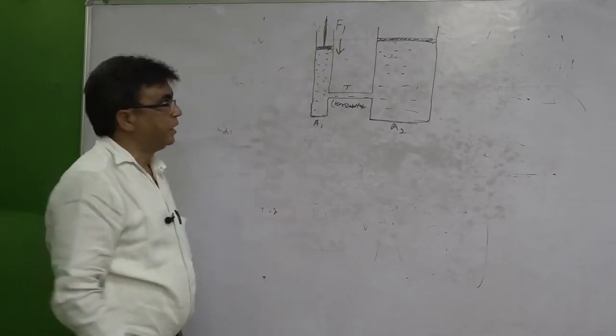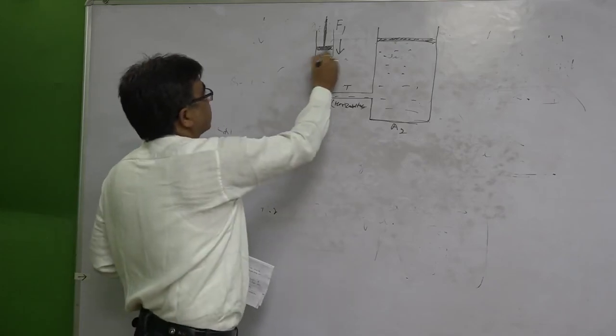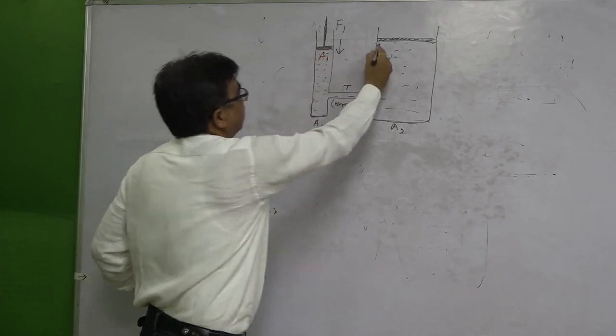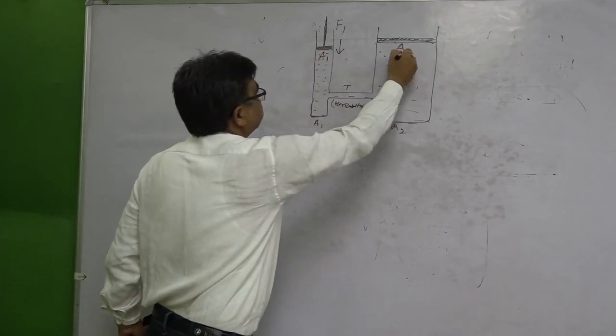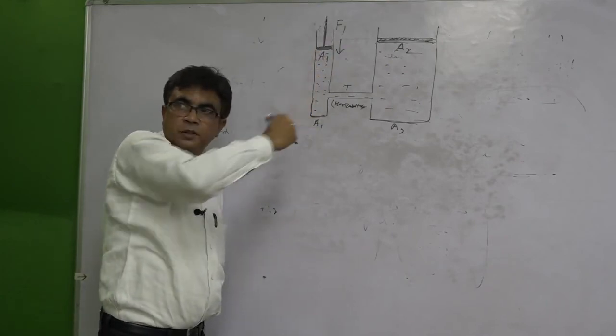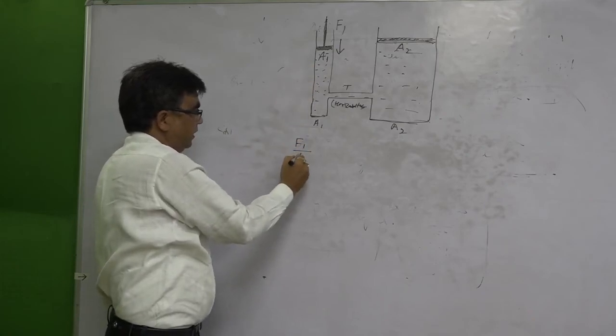So, when we apply force downward here, clear, and suppose the cross sectional area of this piston is A1 and the cross sectional area of the other is A2, what will be the pressure we are applying here downward? That is F1 upon A1.